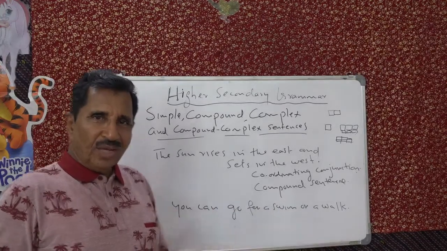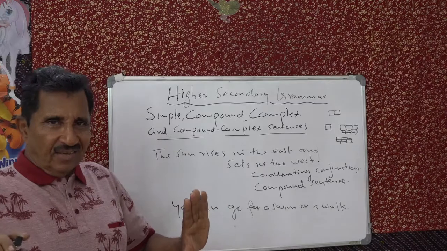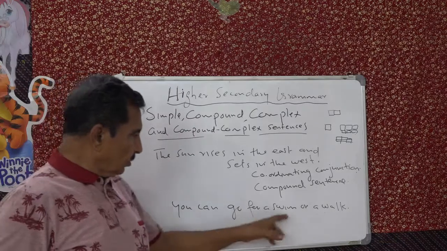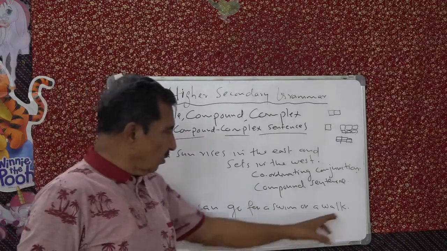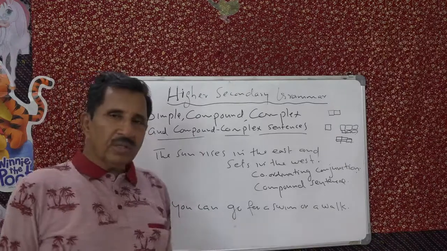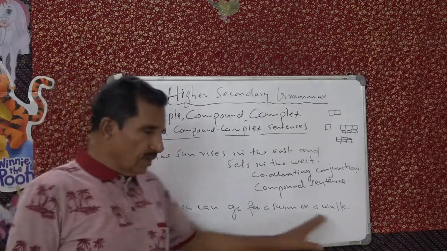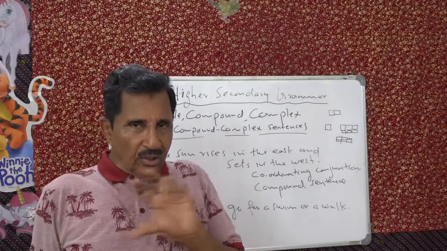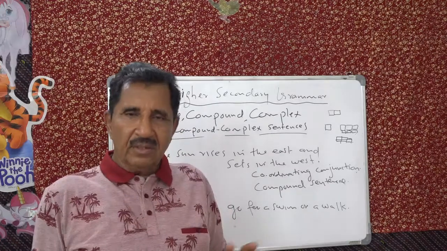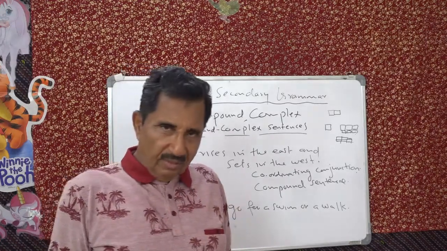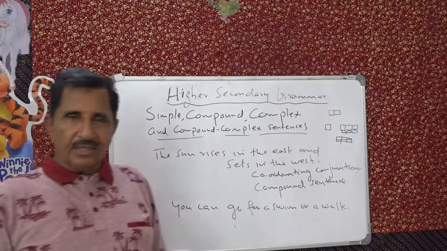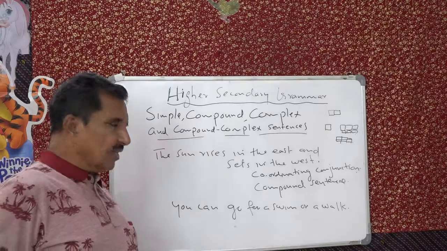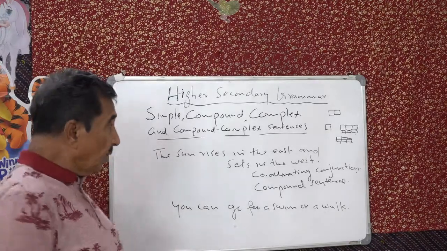The subject is not repeated, and or is a coordinating conjunction. So when you connect two main clauses, two principal clauses, two equally important independent sentences, using a coordinating conjunction, and or there are more coordinating conjunctions, but for the time being, it's called a compound sentence.